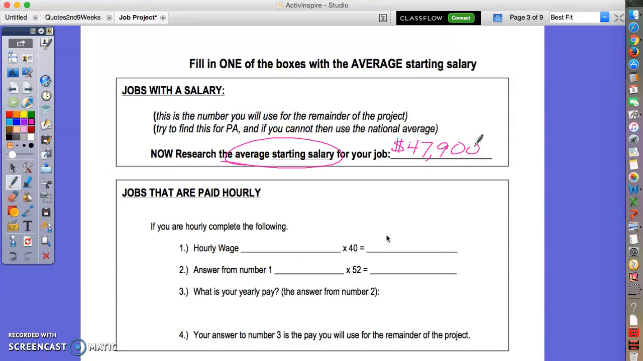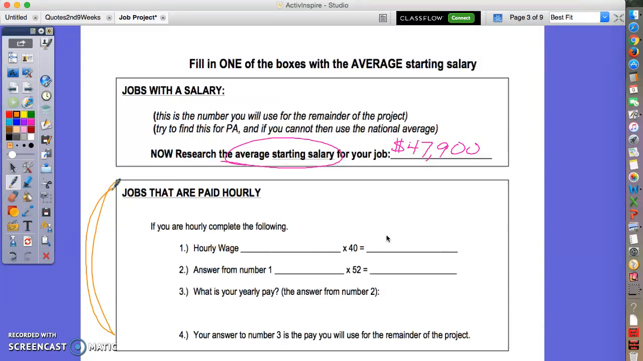Most of you will not have to do this bottom part. I'm going to talk about this real quick though. If you pick a job that doesn't make a salary or you can't find it, you might be able to find an hourly rate instead. For instance, my husband is a nurse and he makes an hourly wage. So if you can't find the salary, that is okay. You can calculate it. Again, most people will not complete the bottom part.